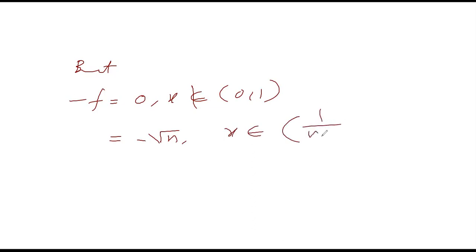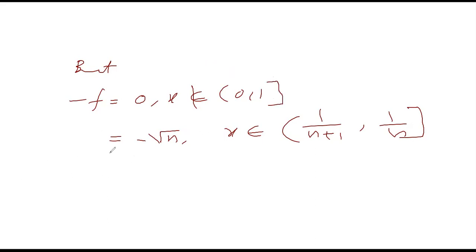Minus f is equal to 0 when x is not in the interval 0 to 1, and its value is equal to minus root of n for x belonging to the interval 1 by n plus 1 to 1 by n. Okay, this here is a closed interval, this is a closed interval here.